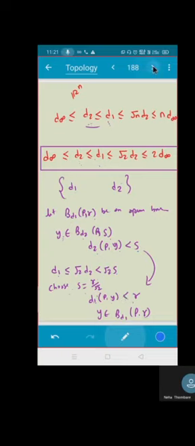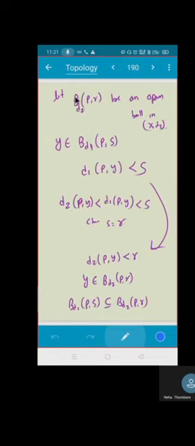You see, if you remember this example also, अपने को चाहिए क्या? I am taking an open ball in D2. मुझे क्या proof करना है? I have to give an open ball in D1, which is contained inside this open ball. Do you agree? This was the definition of equivalent, isn't it? If I give you an open ball in D2, give me another open ball with the same center that should be contained inside this open ball, D2 के अंदर रहना चाहिए. So that means from here you need to give me a B D1 P comma S such that it satisfies this equation. Is that okay?